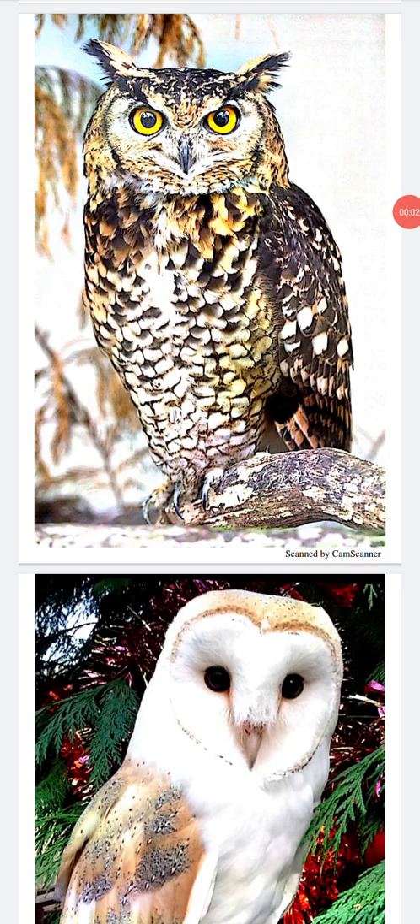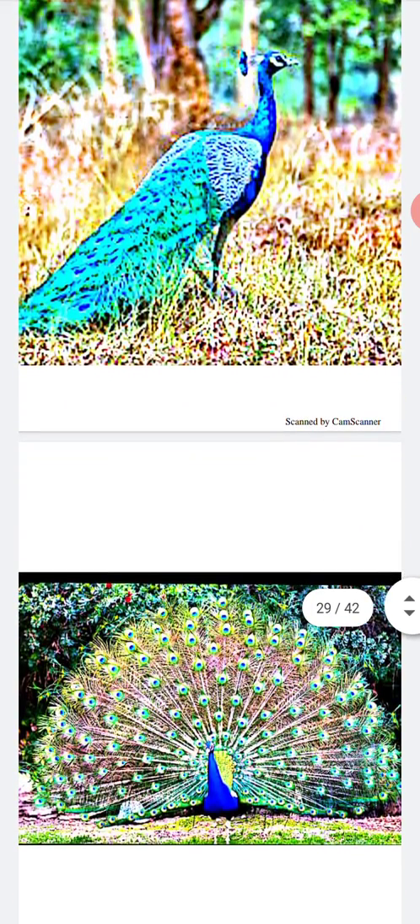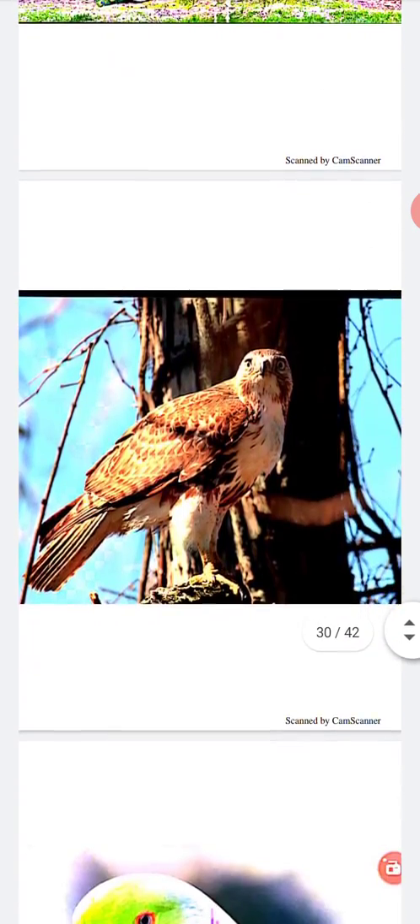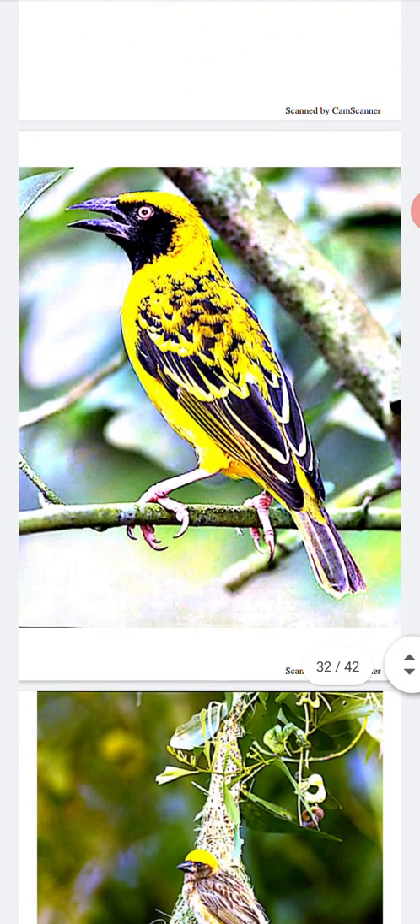Look at this picture. Owl, a bird that can see at night. Peacock, a bird with beautiful colorful feathers. Hawk, a predatory bird. Parrot, a bird with a sharp pointed red beak. Weaver bird, a bird that weaves a lovely nest.